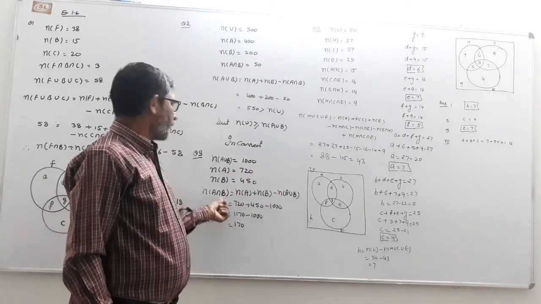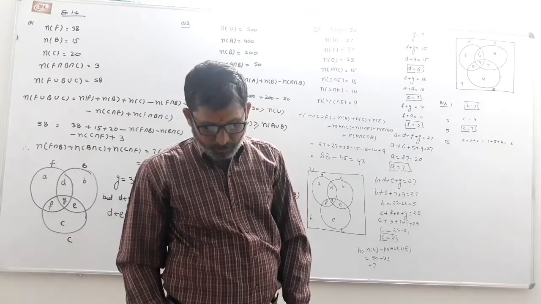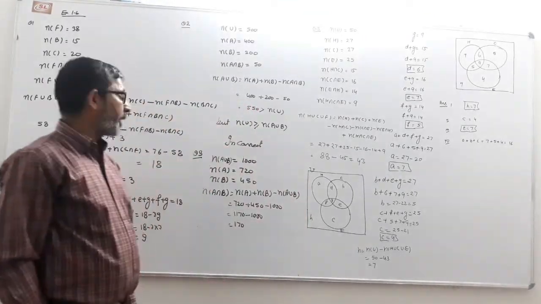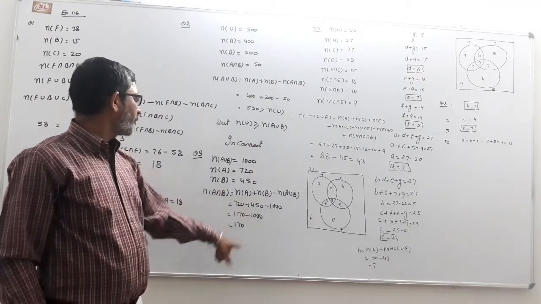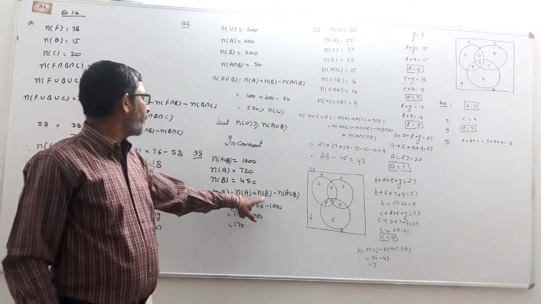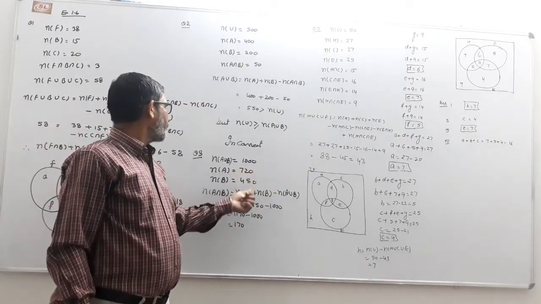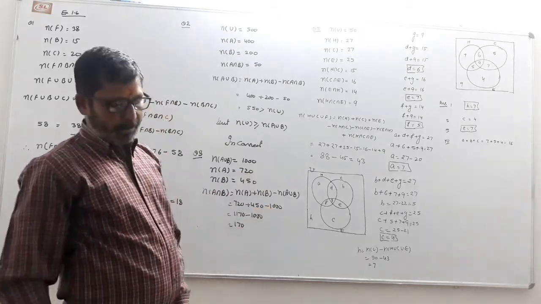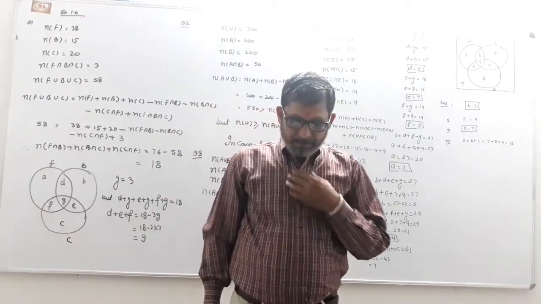The question is to find the least number of consumers who must like both products, that is A intersection B. A is given, B is given, and A union B is given. 720 plus 450 minus 1000 is 170.